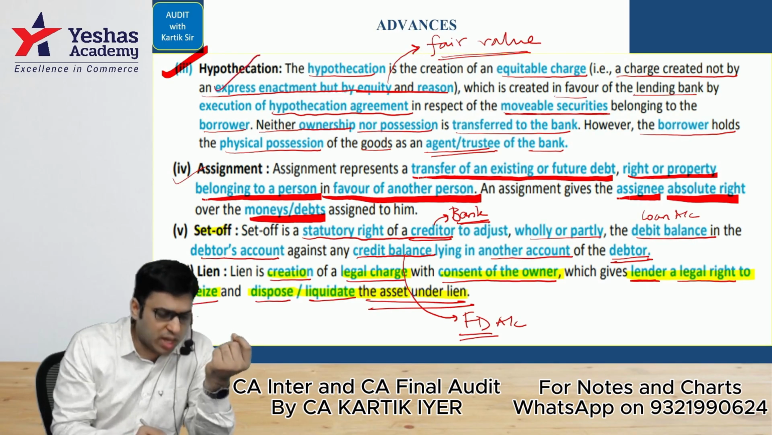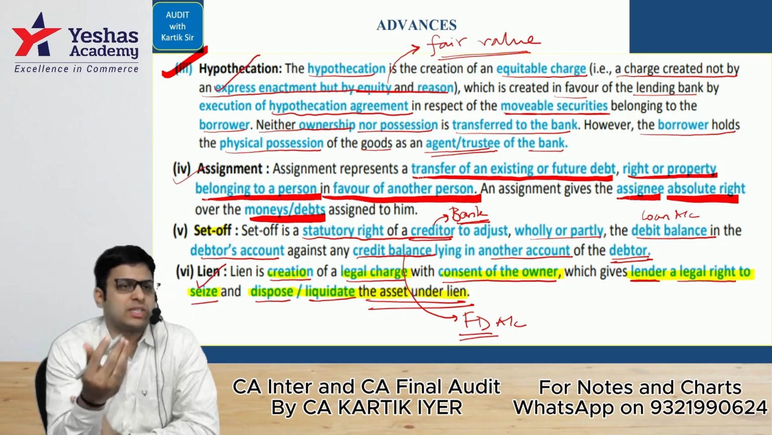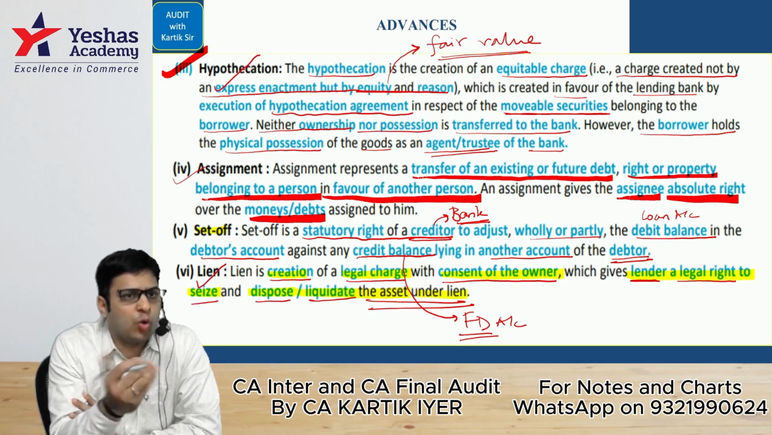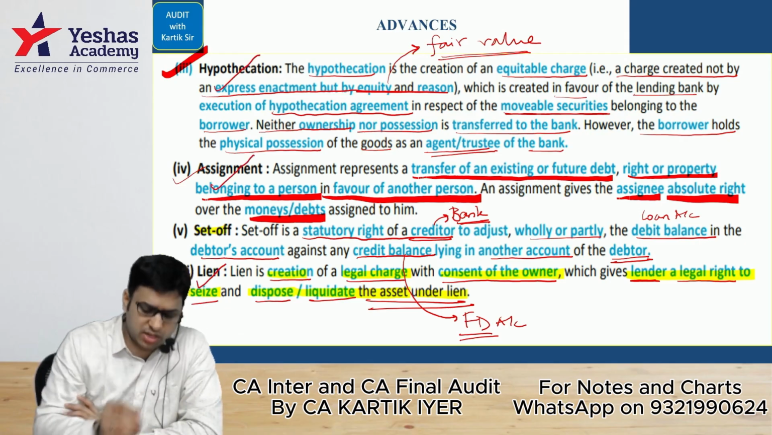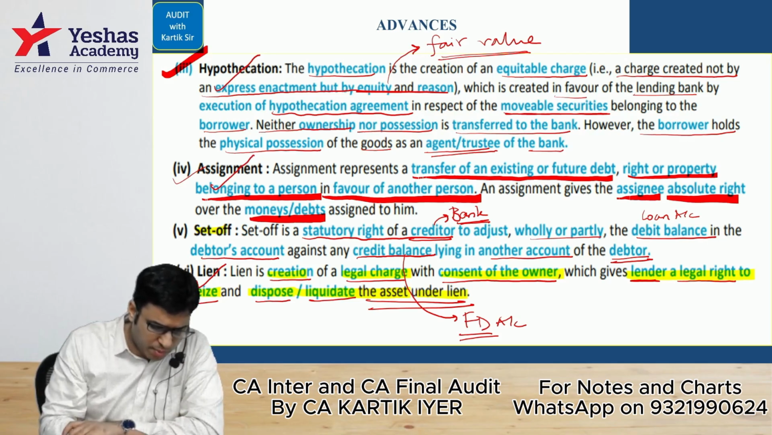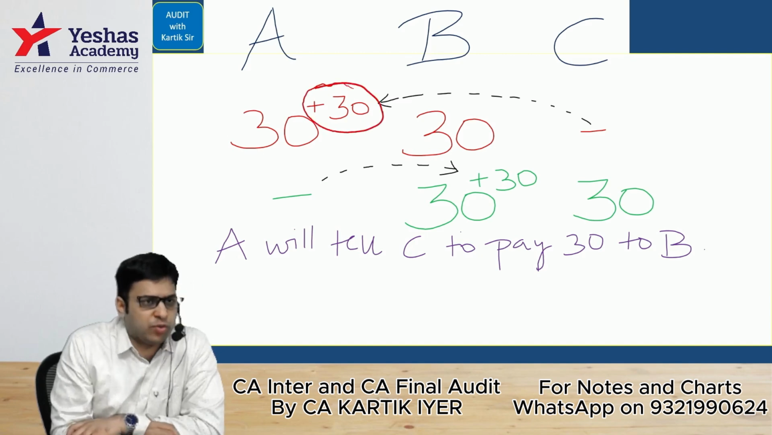Then we had done something called lien. Lien is when you give a person the right to retain control over the asset. That is called lien. You have something called assignment. Assignment means, we had done this example in the class, if you remember. We had done this where C had told A to pay for him. So A paid for C.